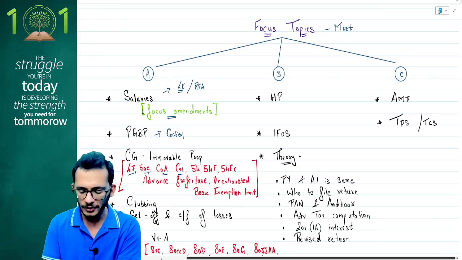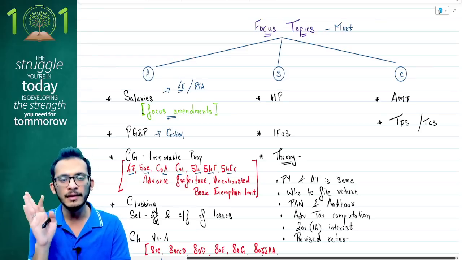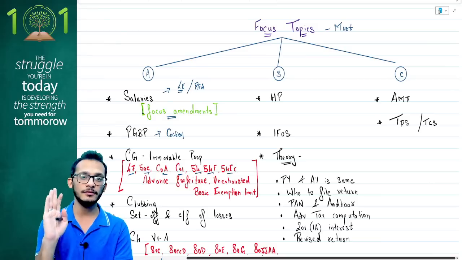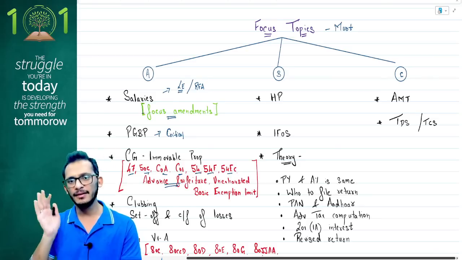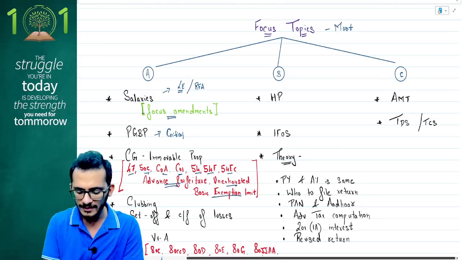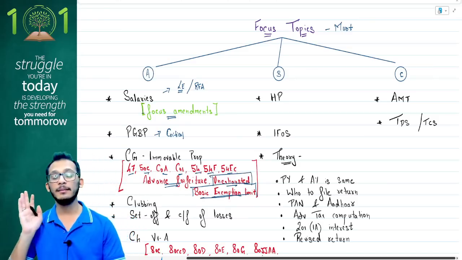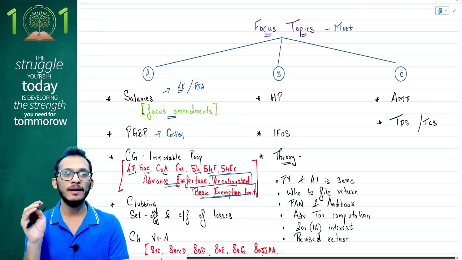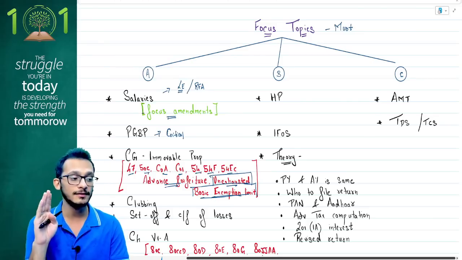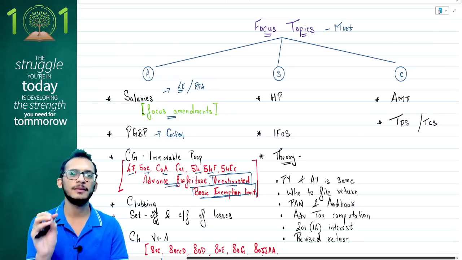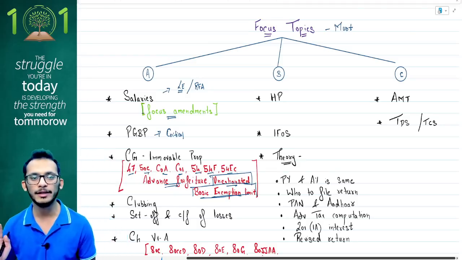Pay attention to those. Then you have your 54, 54F and 54EC exemptions. Three exemptions for capital gains. The other exemptions are not very critical. These three exemptions will surely be tested in an exam question if you're getting an immovable property question. Then you have your advance forfeiture, which is relating to your immovable property, a standard response which comes on that. Your unexhausted basic exemption limit. This is what is being tested multiple times, including in the September exam as an MCQ question. Yes, the fact that if you have no basic exemption limit utilized, capital gains can be used for the purpose of your basic exemption limit to pay lower taxes is an important silent adjustment which ICAI tests and tests. You need to pay attention to those.